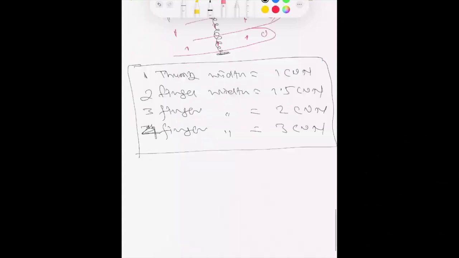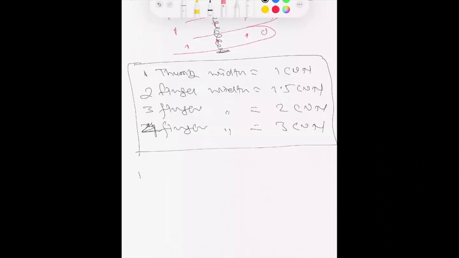Why? Because we can't use centimeters or inches, since the patient may be a very small 3-year-old kid, or a person of 6 feet. So we can't go with centimeters or inches. When we use chun, if it is a small kid, the finger will be small, so the chun will be small. If it is a 6 feet person, then the finger will be according to the height. So taking the chun measurement is always better. In acupuncture, we measure anything with the help of chun.